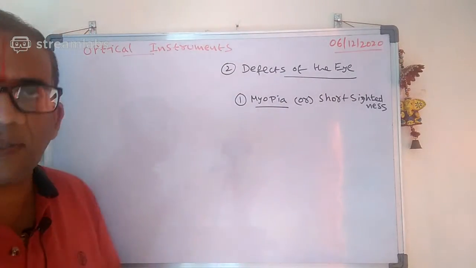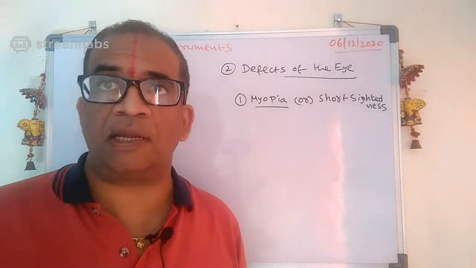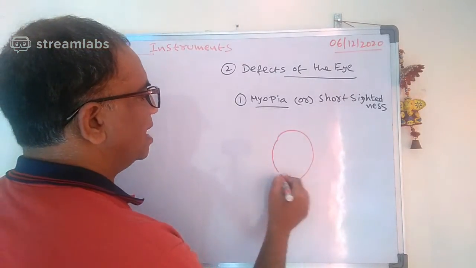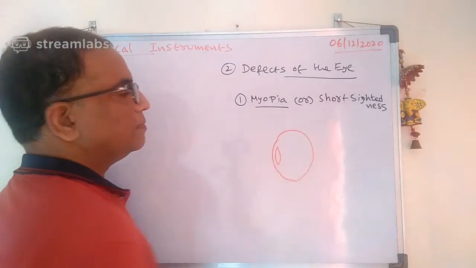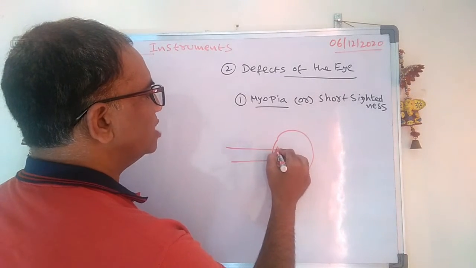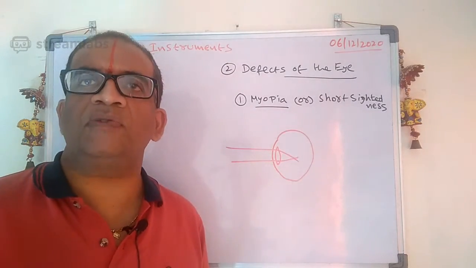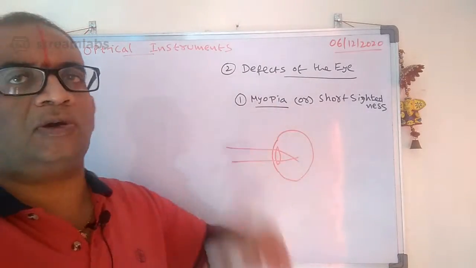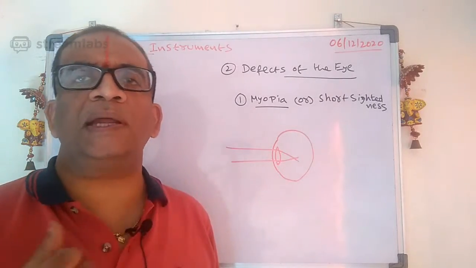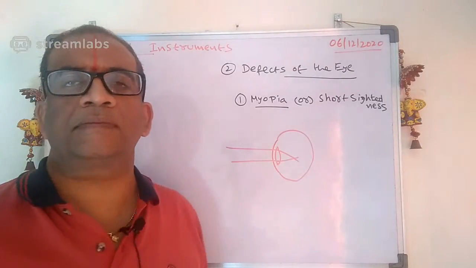If you look at the structure of the eye, the image should form on the retina. But in this case, let us say this is the eye and this is the lens. When the rays come from infinity, the rays will fall before the retina. That's the main problem with myopia. That's why the person cannot see far-off objects clearly, though he can see nearby objects very clearly.